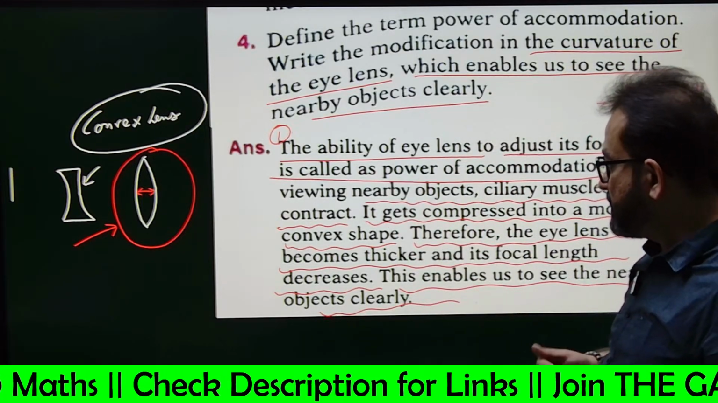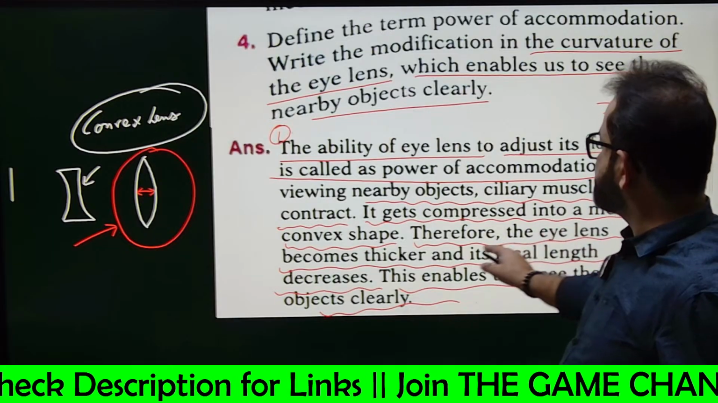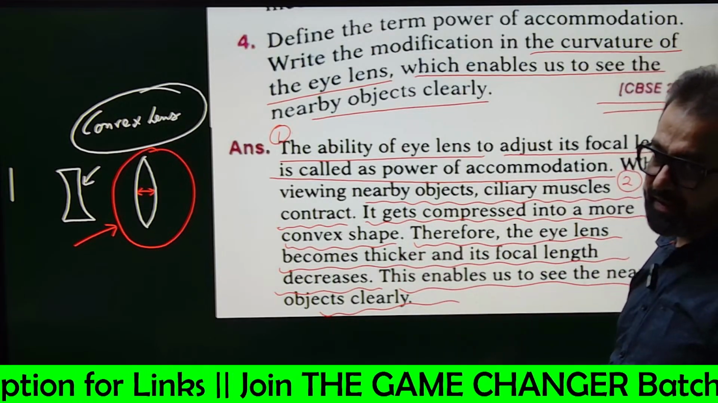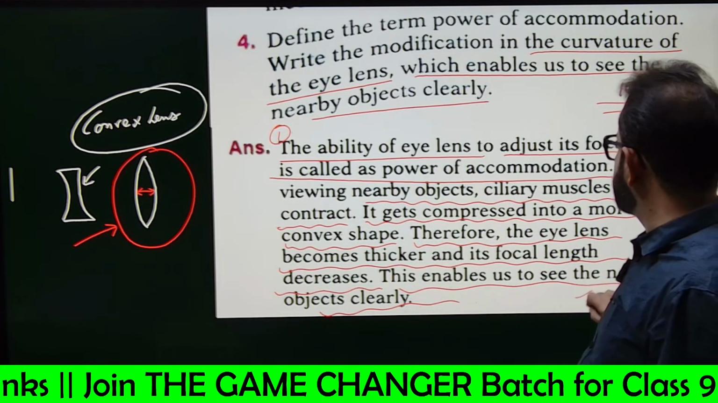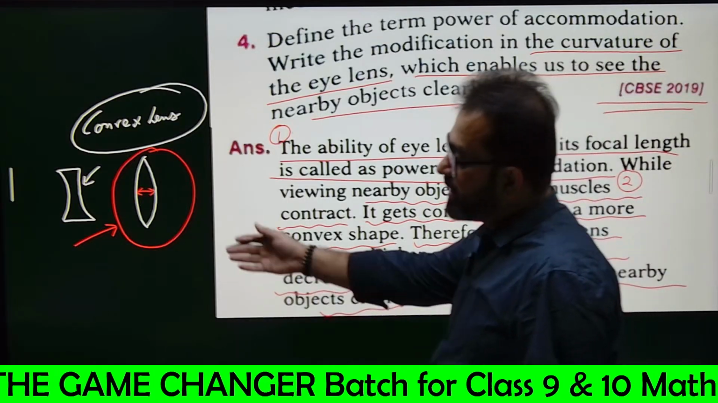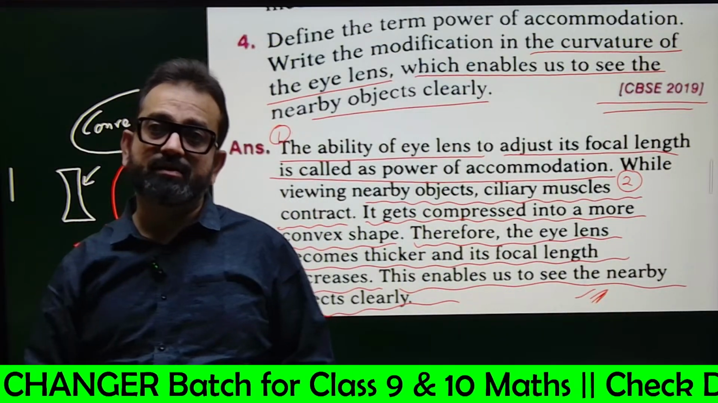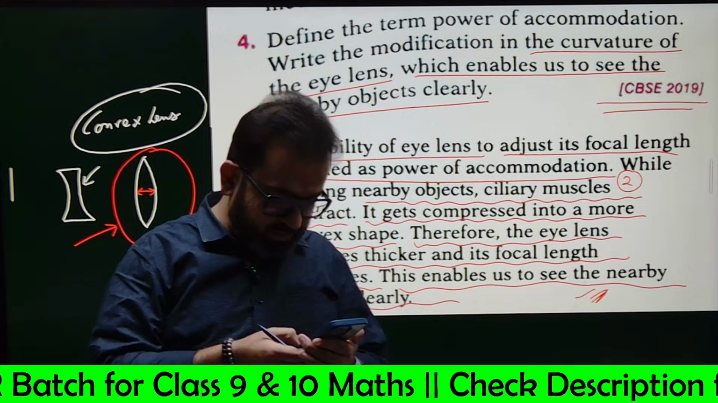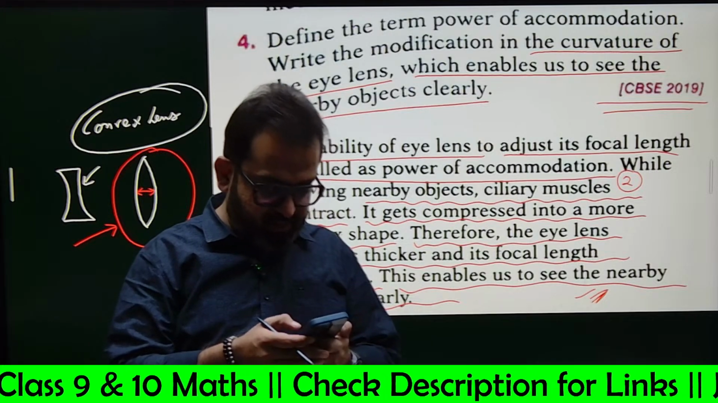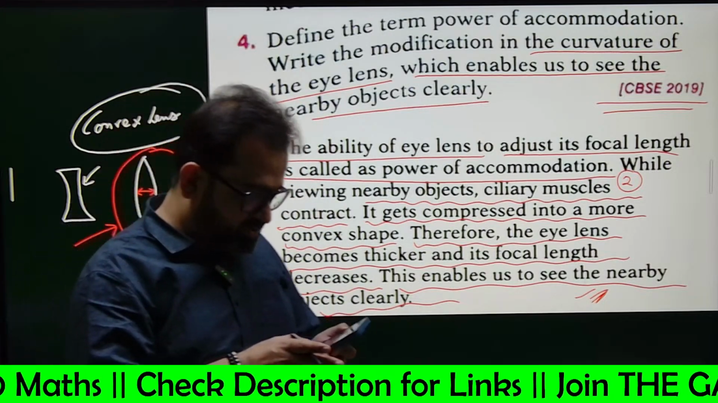Yes or no? Yes, sir. The eye lens becomes thicker and its focal length decreases, obviously. And this enables us to see the nearby objects clearly, right? You can make diagrams if you really wish to get 3 out of 3 marks. Sorted? Yes or no? Thank you so much.